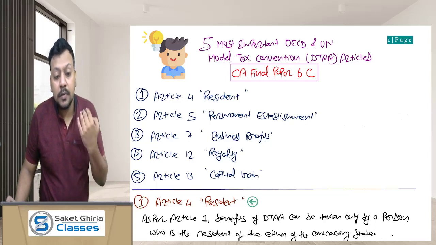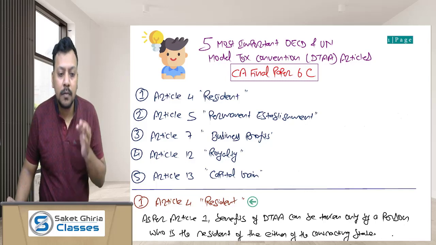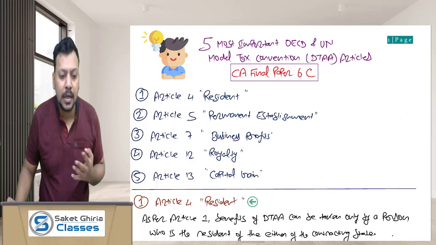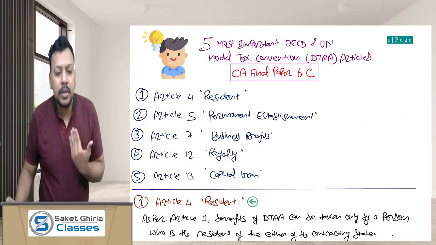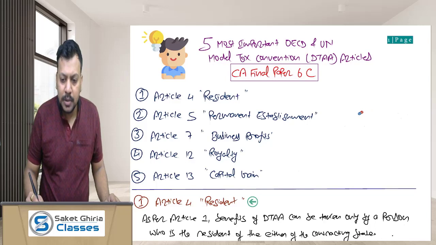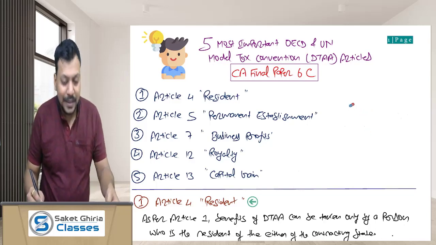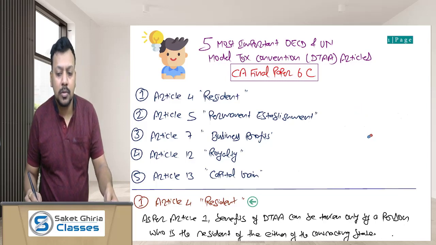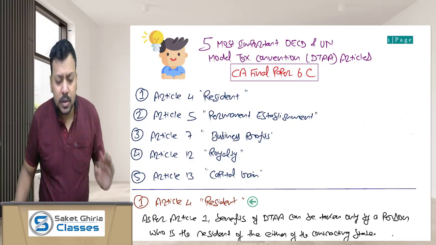The only thing which is in addition in your paper 6C is the detailed coverage of all the model tax convention articles of OECD as well as UN. So ICAI has covered most of the DTAA articles in your paper 6C and has given huge details about those articles also. So you have to spend a lot of time in the proper study of those articles.